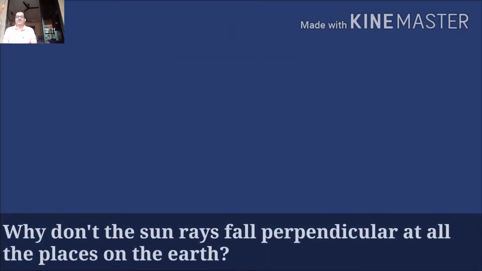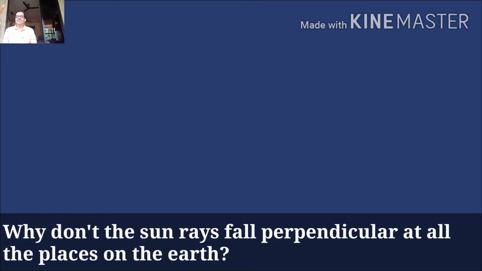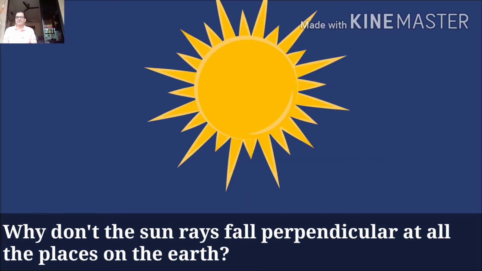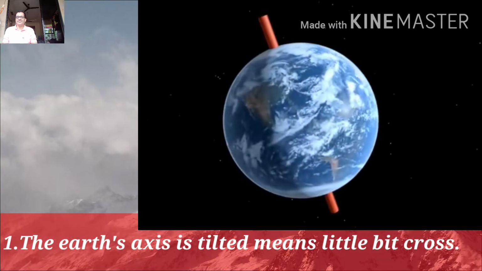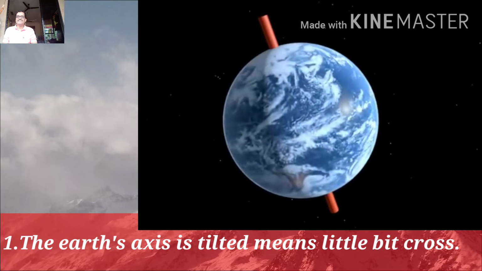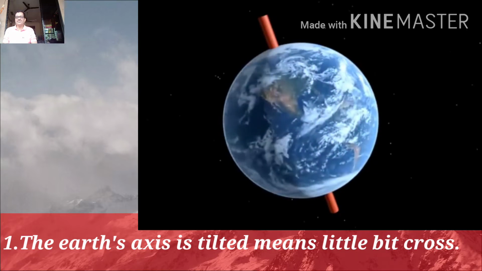And fifth question, why don't the sun rays fall perpendicular at all the places on the Earth? There are two reasons behind this. First one, the Earth's axis is tilted. Tilted means a little bit cross.